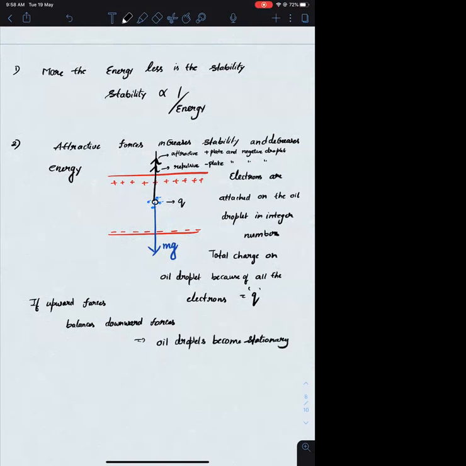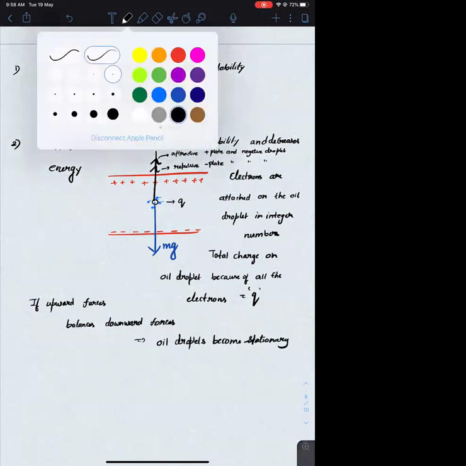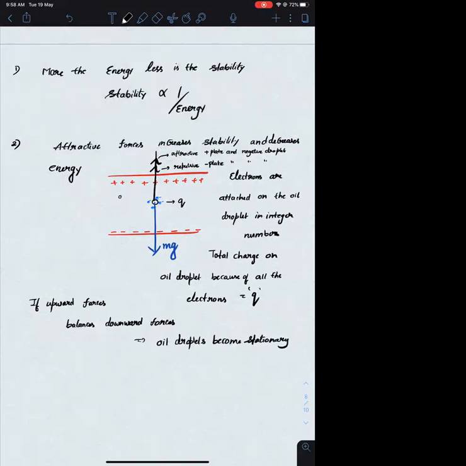Can I say this? So what has happened? Different oil droplets are becoming stationary at different positions. That is based upon their sizes. Depending on their size, different numbers of electrons will attach to them. So the magnitude of the attractive and repulsive forces will be different, and the mass of them will be different. As a result, different oil droplets become stationary at different positions inside the chamber.